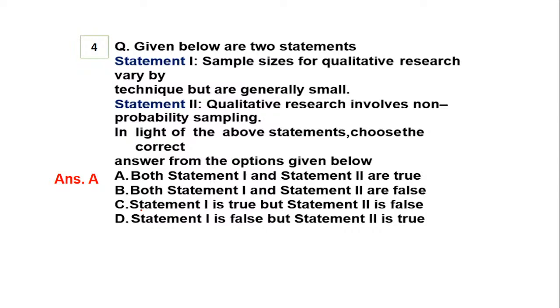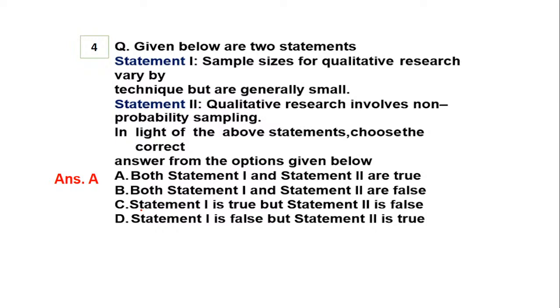Now when we talk about qualitative research, it involves, see, they didn't say that qualitative research only involves non-probability. It means that it is a non-probability sample where you have convenience sample, personal judgment, networking, that is snowball. So all this will be a part, because you may not get a direct response, and that's the reason you have to use non-probability sampling. The statement is not saying that you have to only use this or not use that.